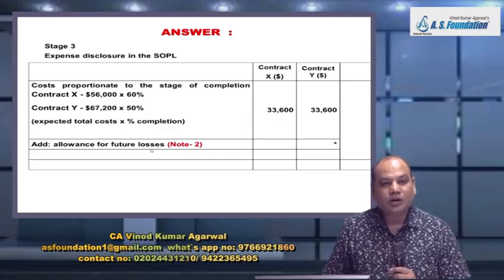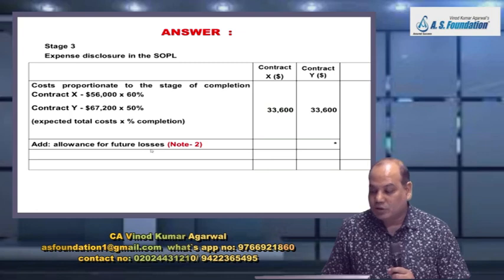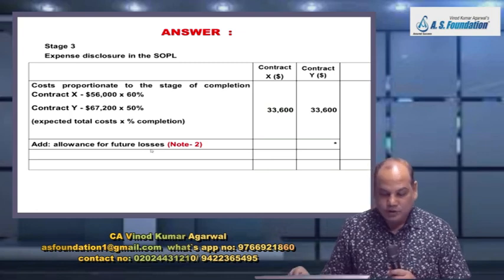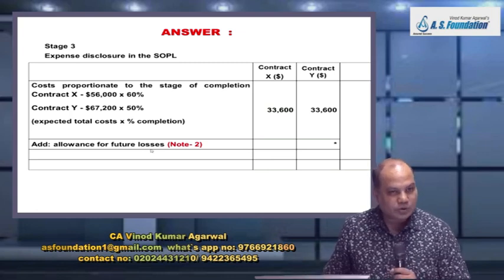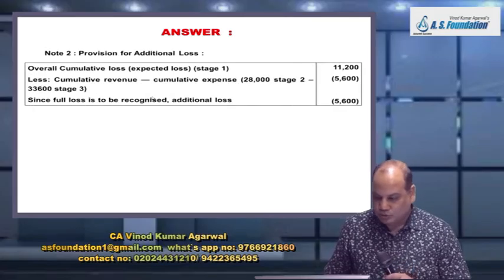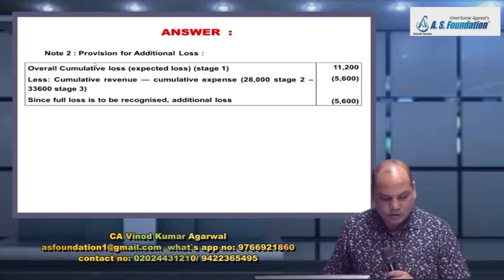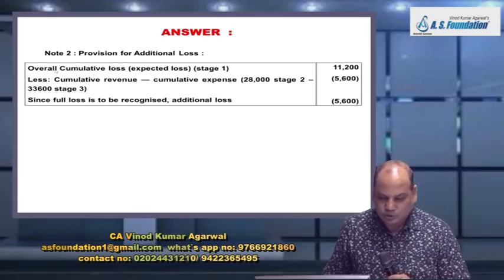Now in this case, project Y, we have to also make an allowance for future loss. How much? For that we will do the calculation note number 2 below. So note number 2 below has some calculation adjustment we have to do. First point is there cumulative loss. So I have just made a small additional words.